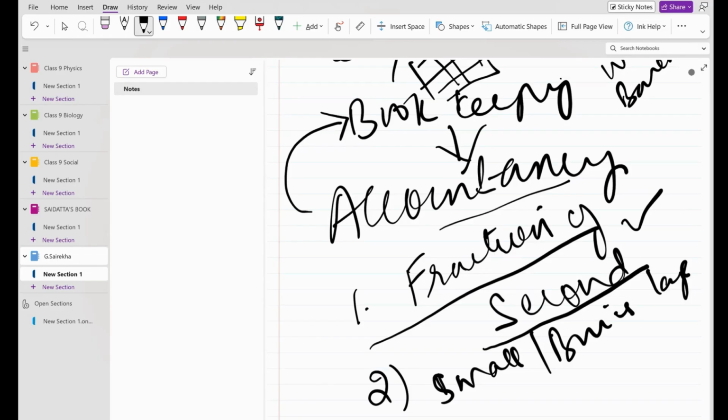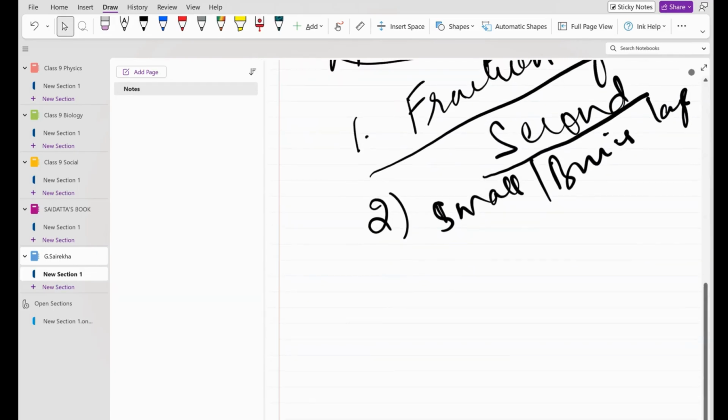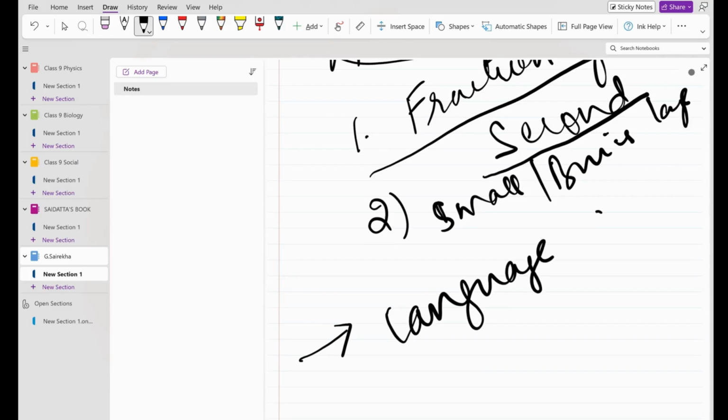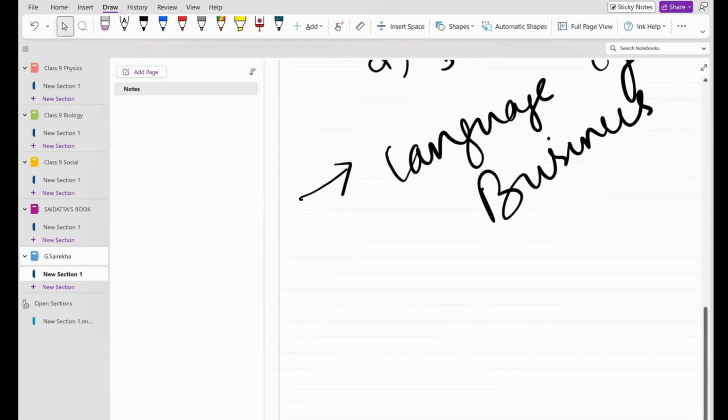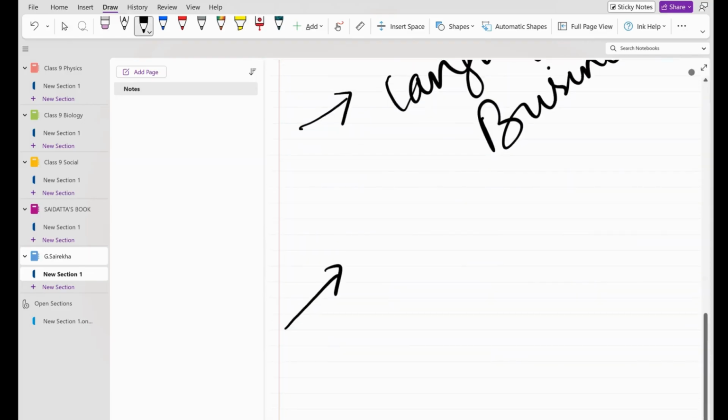Now we are going to solve this with the help of accountancy. The other name for accountancy is the language of business.